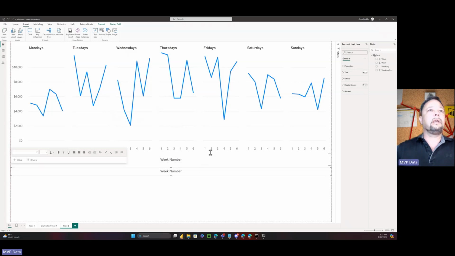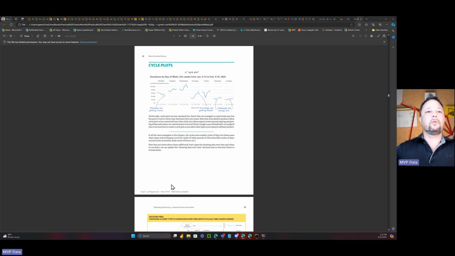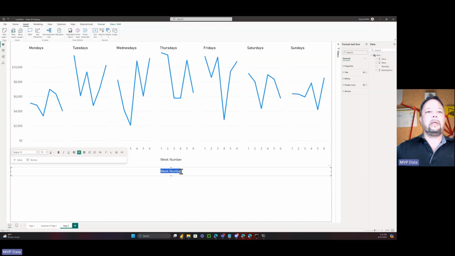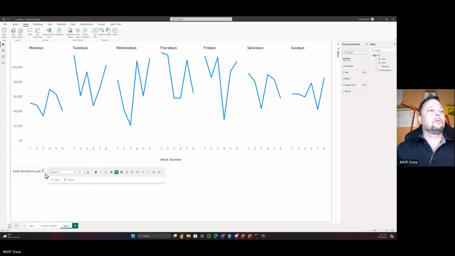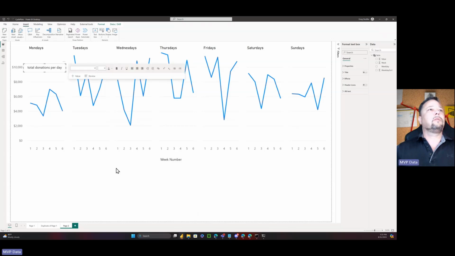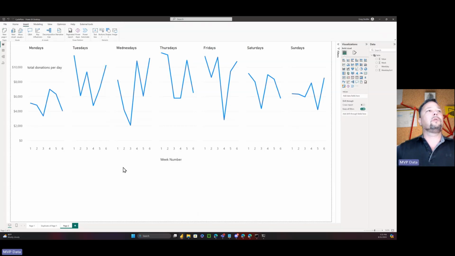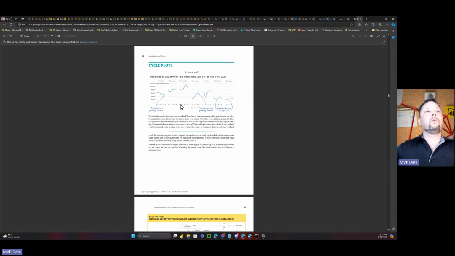And then what he has in his visual is total donations per day. If we want to emulate that, let's shrink that down. Throw it up here. Right, so I mean, that's pretty close. I'd say it's almost identical to what he has in his book.